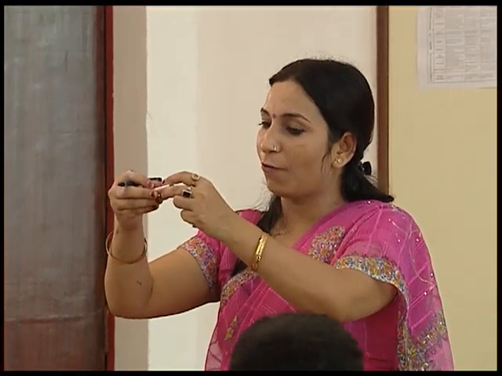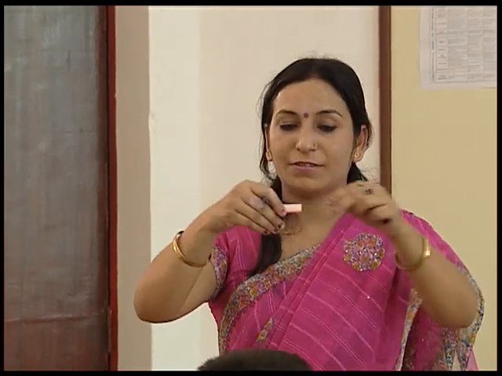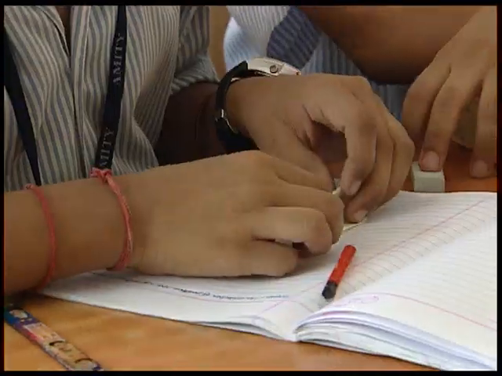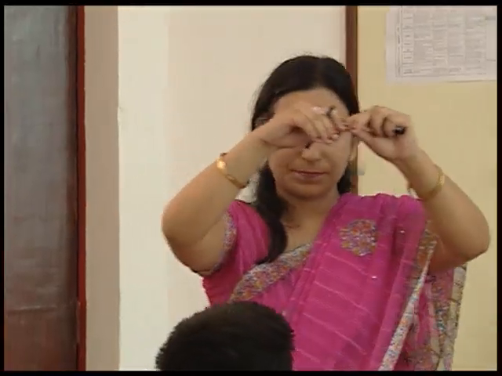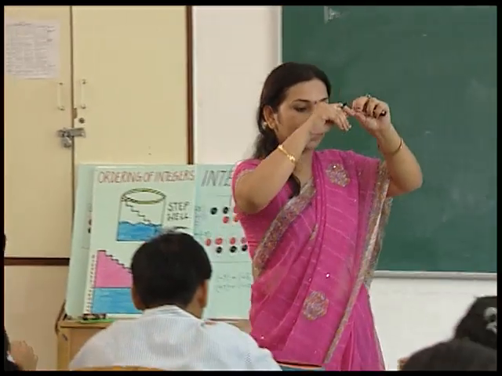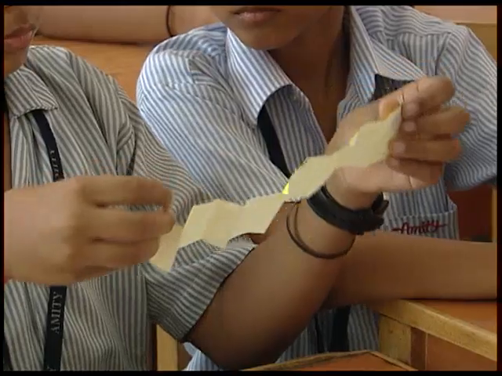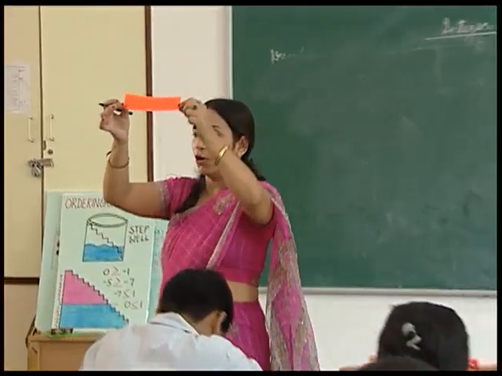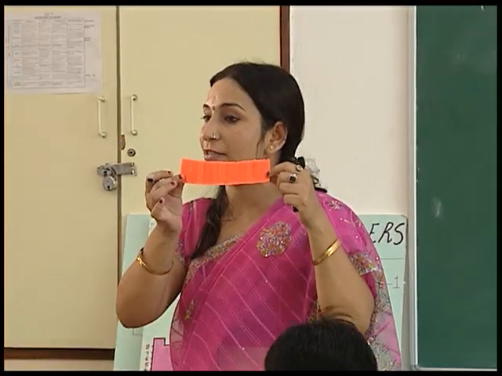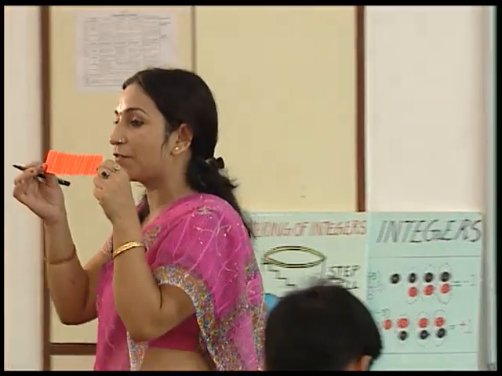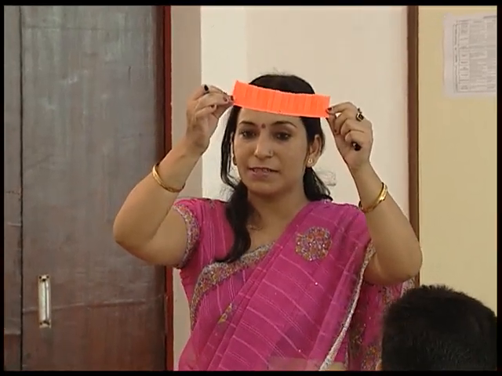Then again go on folding it till you can fold it, and press it so that you can obtain a crease. Press it like this. Alright? Now open the strip. You will see there are many creases on the right and the left hand side of 0. Have you obtained many creases?